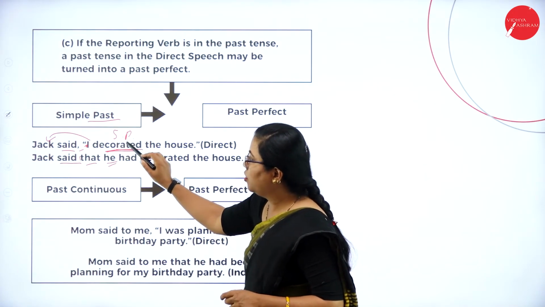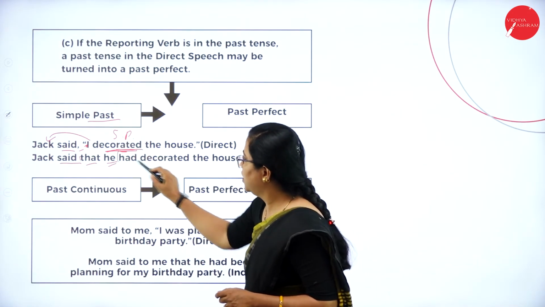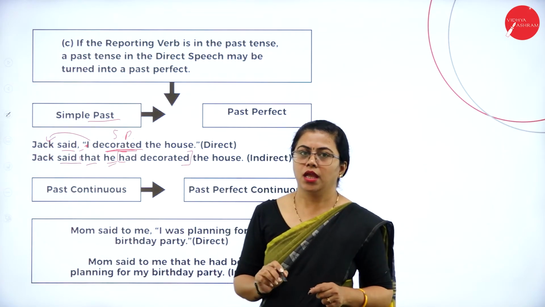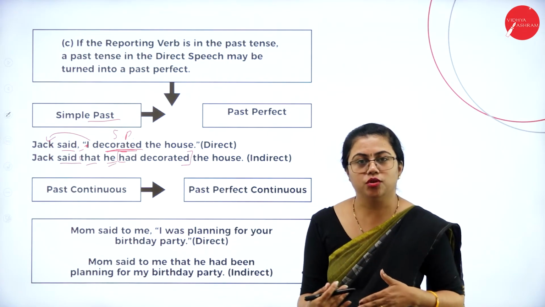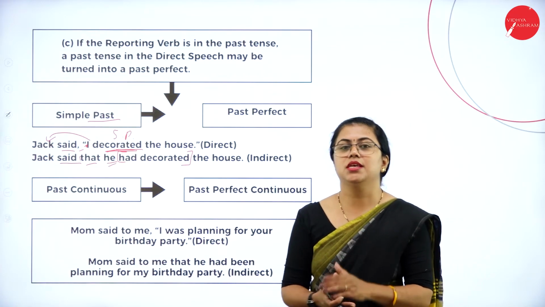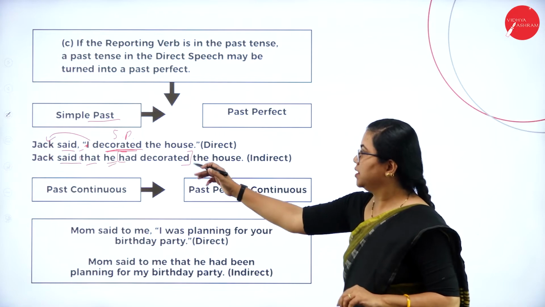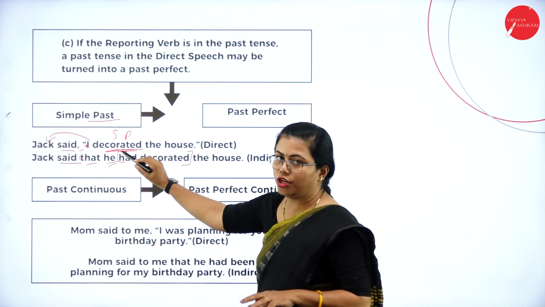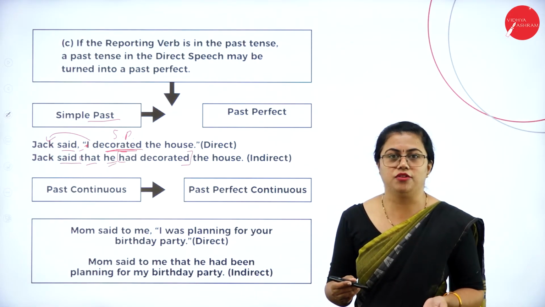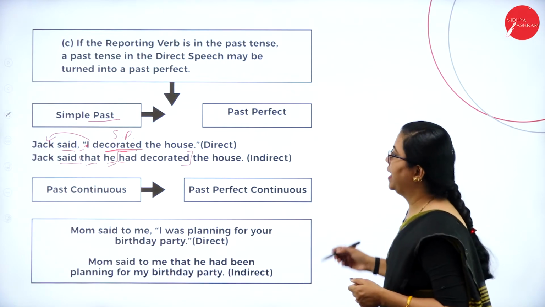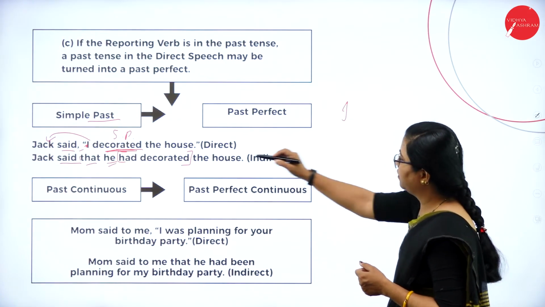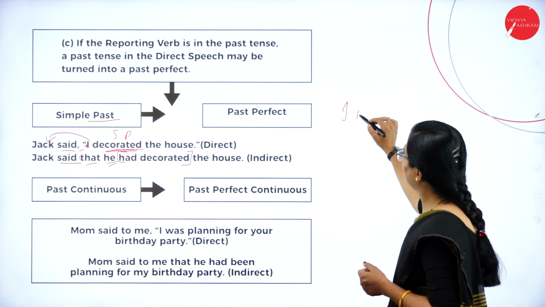Now decorated, already in simple past, will change to had decorated. Whatever is the past tense, just add had and then put it. Suppose the verb you are using has a V3 form. For example, suppose whatever is inside the inverted commas is: I wrote a letter.